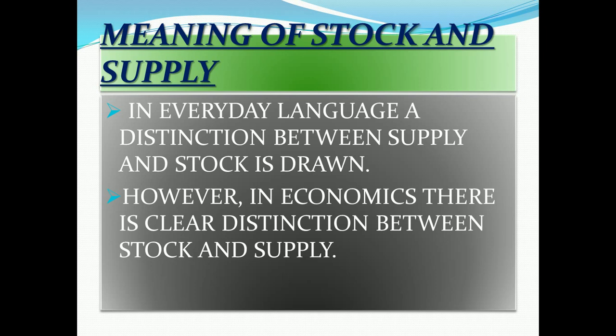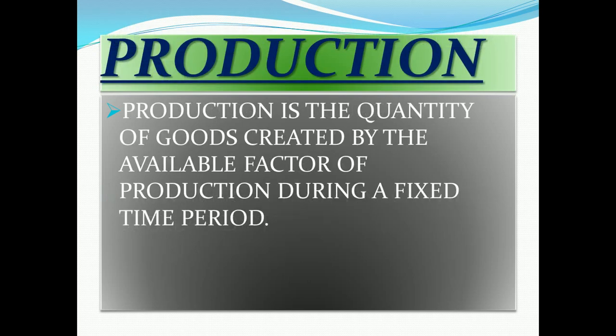Now the meaning of stock and supply. In everyday language we use stock, supply and production interchangeably, but there is a difference. In economics there is a clear distinction between stock, supply and production. Production is the quantity of goods created by the available factors of production during a fixed time. Very important: when the manufacturer performs any activity on the raw material to create goods for the final product, that is called production.